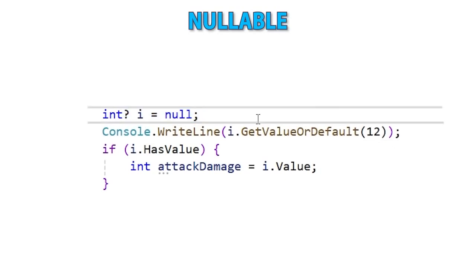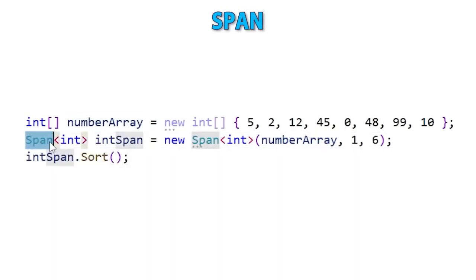Then a lecture on nullable. This is how you can make any type support null. Even value types like int or bool. You can make them nullable to support null. This can be much better than having to predefine some special value, something like -1. Next, we're going to see a lecture on span.